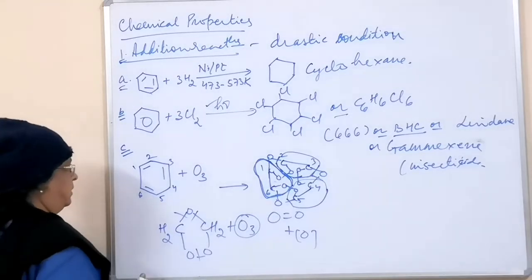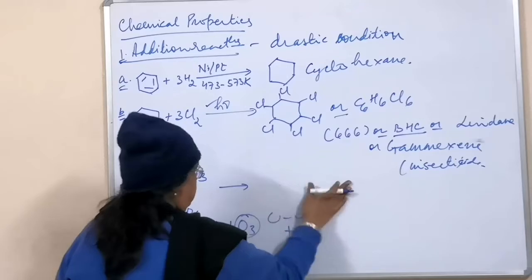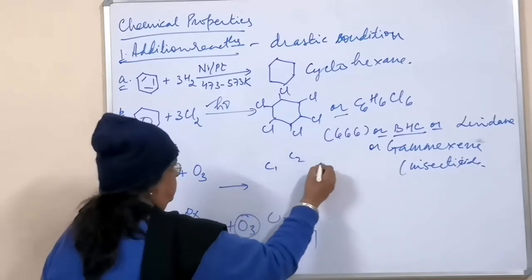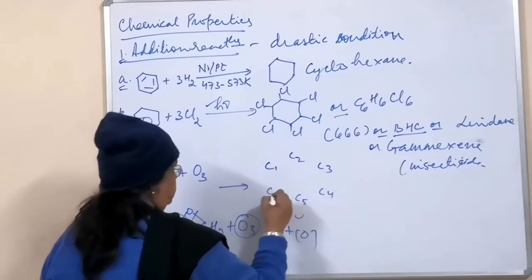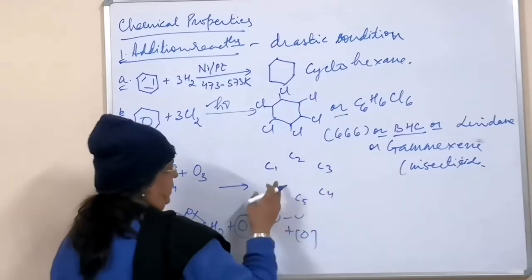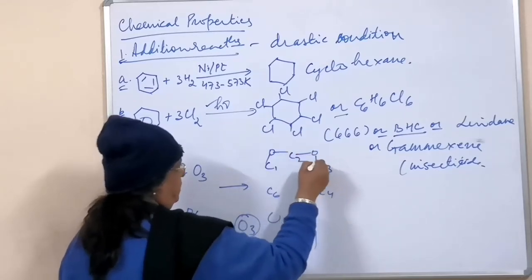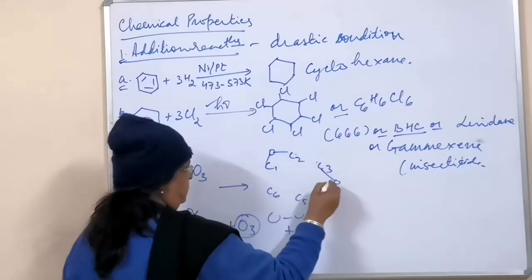So simply you can remember, when you do the structure, it is very simple: carbon 1, carbon 2, carbon 3, carbon 4, carbon 5 and carbon 6. Don't draw any bond. Commonly you link oxygen, not to every carbon but to alternate carbons.